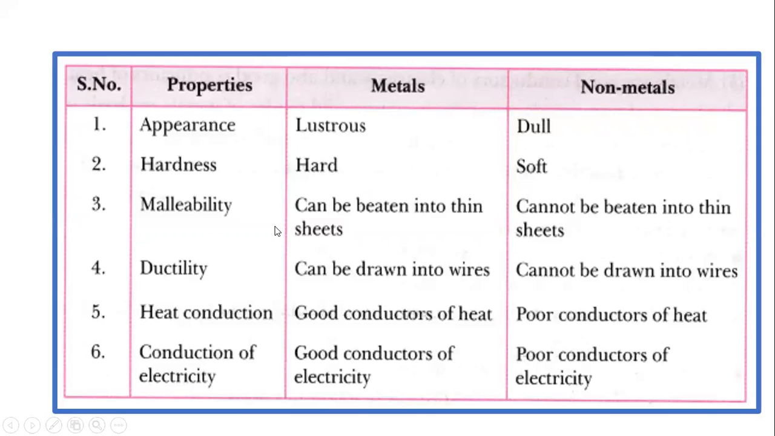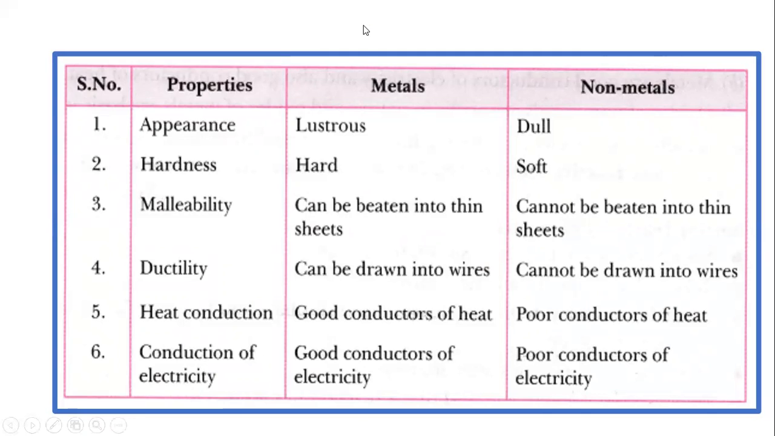Then next is very important: what are the differences between metal and non-metal? We can easily identify the differences between metals and non-metals. We have already learned about these things according to physical properties and chemical properties. We will make a chart of the differences.